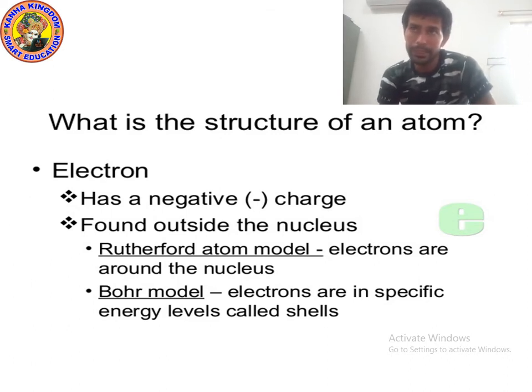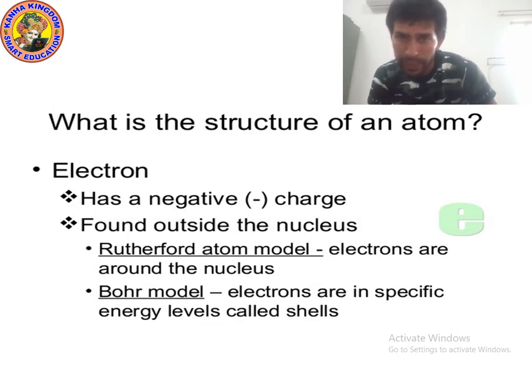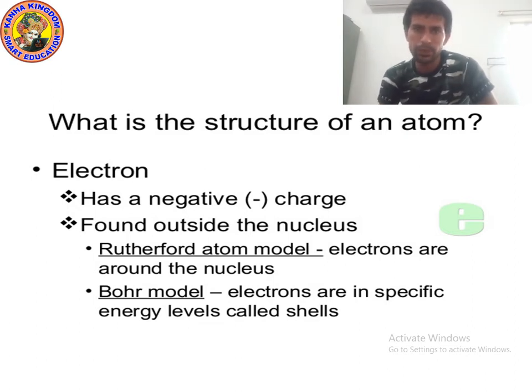It is denoted by E, and you can write minus above the E. In the same way, when you write proton, you can write plus sign on the P. Means you can write P plus and E minus. And for neutron you can write N0, write 0 above the N.